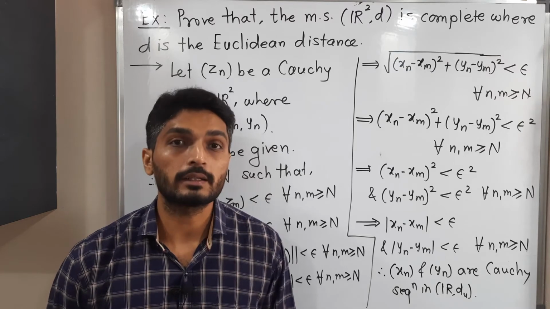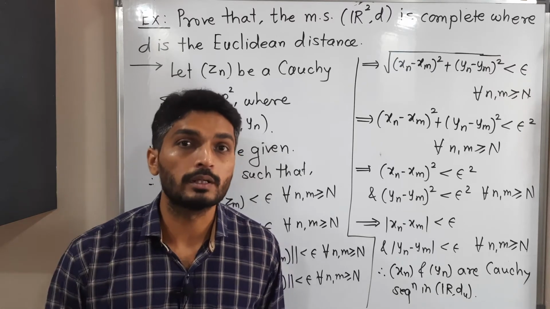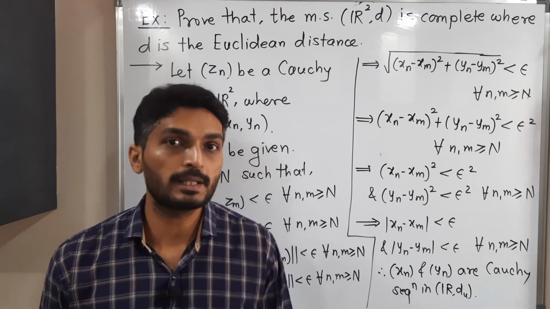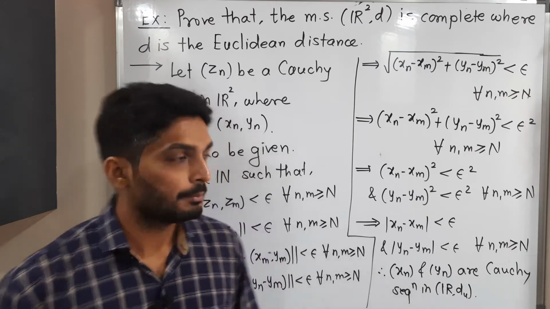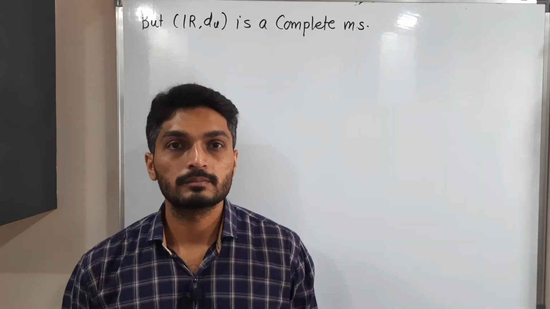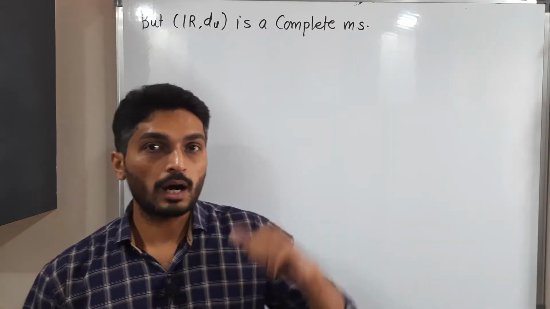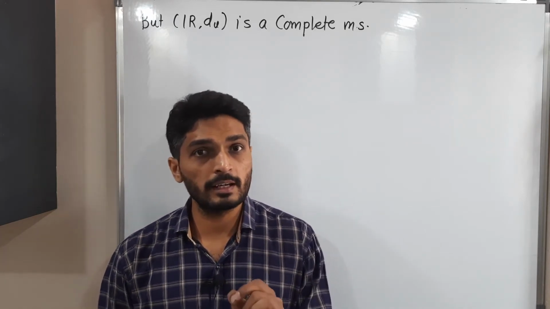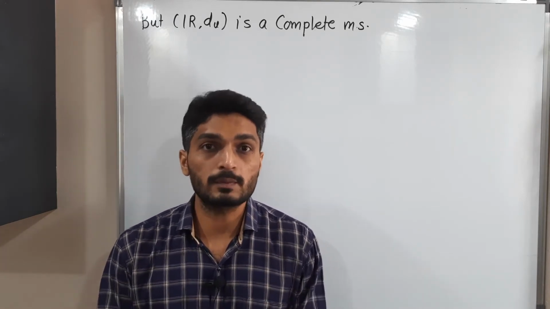But we know that in the previous video we have proved that R with the usual distance is a complete metric space. So let us use that thing here. But there is no more space to write, so make a screenshot of it, then we will go further. See, we know R with the usual distance is a complete metric space, and we have xn and yn. These are Cauchy sequences in R.